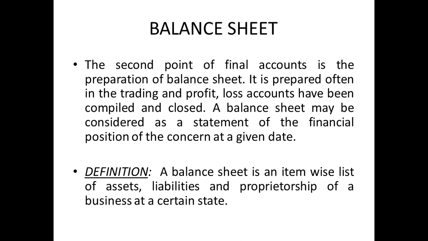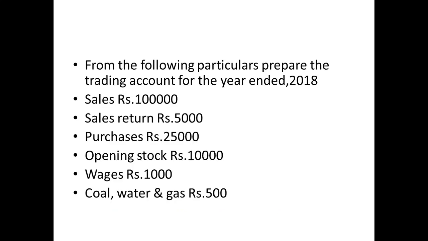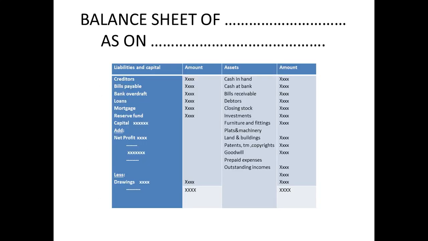So these are all the things that will consist in a balance sheet. If you check it out, this is a proforma of a balance sheet. Balance sheet of Mr. Some name will be there, as on. Remember, for a trading and profit and loss account, it's written for the year ended, whereas in the balance sheet you're going to write as on. So now here, liabilities and capital amount, assets amount.